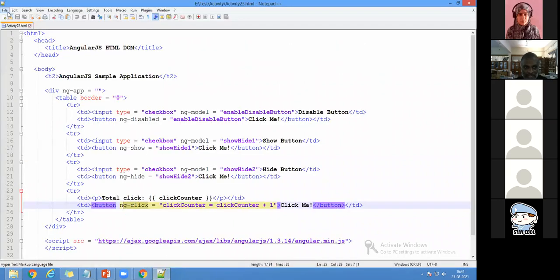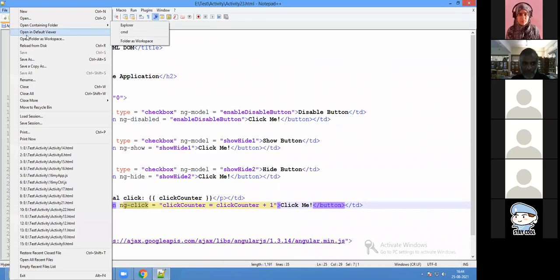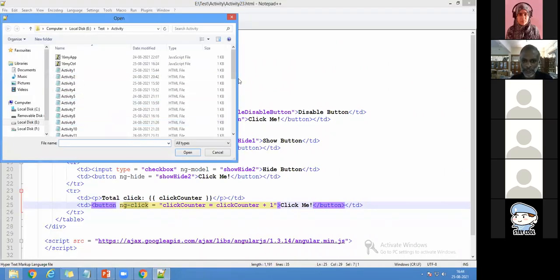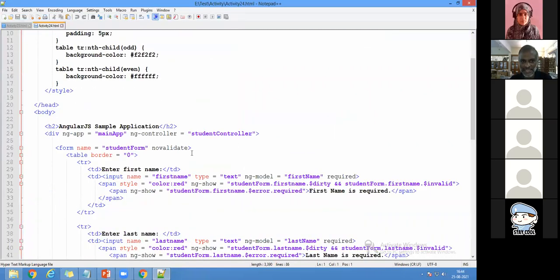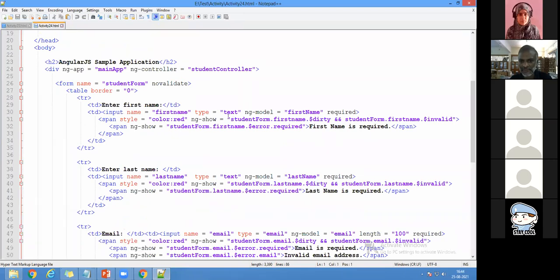I'll go with activity 24, which is about forms. Of course, it is not too complicated. You know about forms very well. So we have implemented the forms here. Just the same thing as with the buttons, with the forms we can go here. And one more thing, you can see here. I'll run the program, then you can see it. So it is about 24.